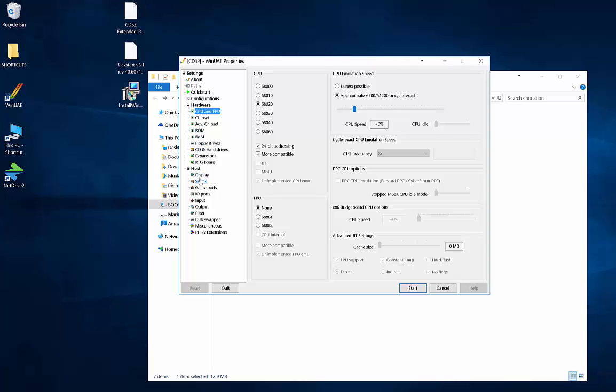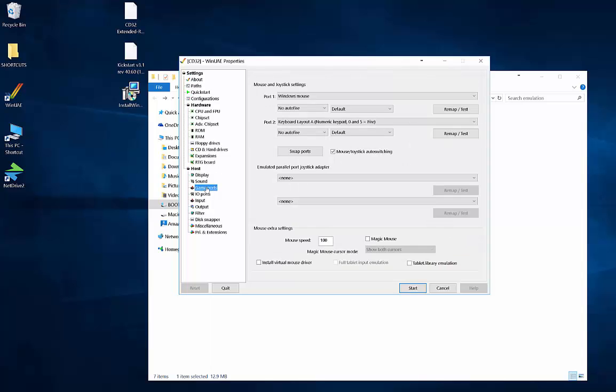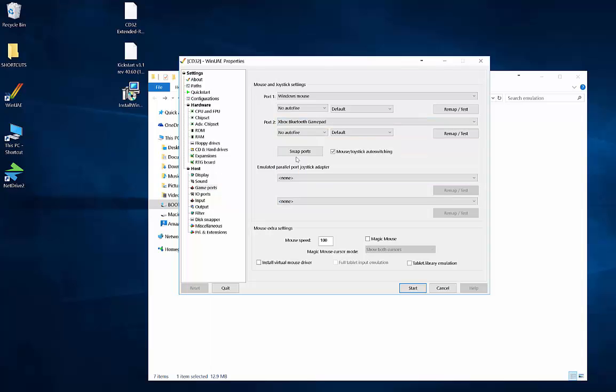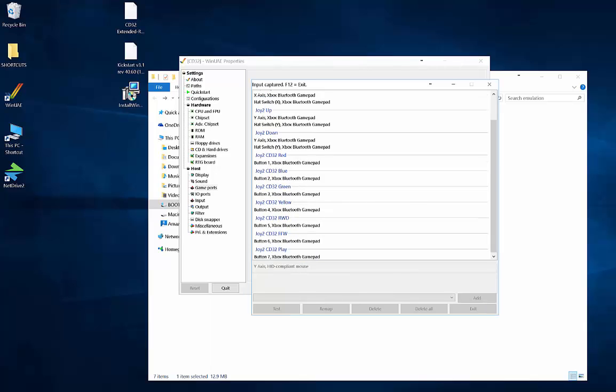So let's pop down to display settings for the host. You can change this to full screen, full windowed or windowed, change the resolution, etc. Go to game ports, change port 2. I've got the Xbox Bluetooth gamepad and we'll change that to CD32 pad. Go to remap and test and just make sure that it's all working, which it is. Yay, fantastic. Okay, so that's fine. We can close that and exit.